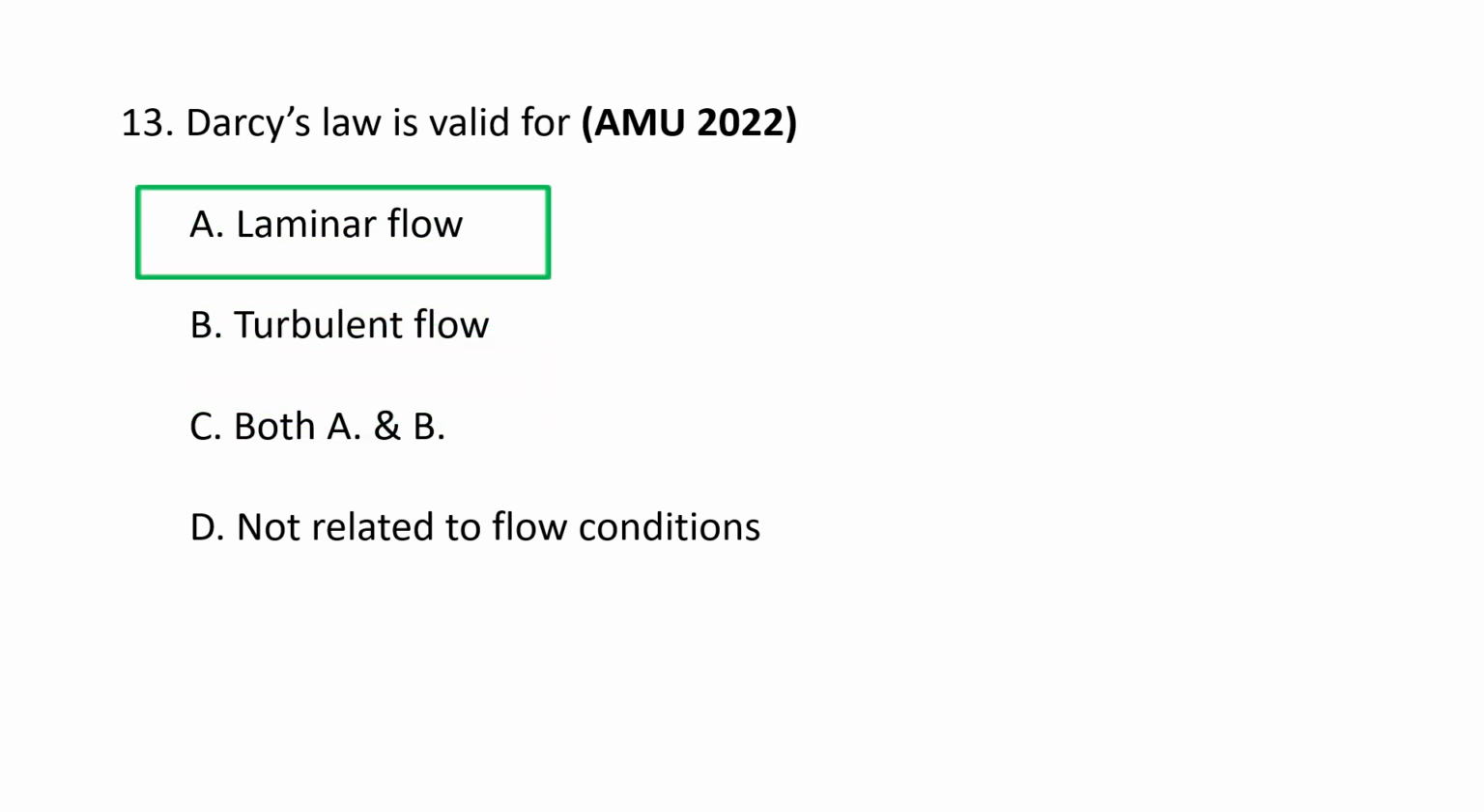Darcy's law is valid for laminar flow of a fluid through a saturated, homogeneous, porous medium such as soil and requires a Reynolds number, or Re, of less than 1 for flow through the pores. The law accurately describes the linear relationship between the flow rate and the pressure gradient under these conditions. So Darcy's law is valid for laminar flow. A is the correct option.